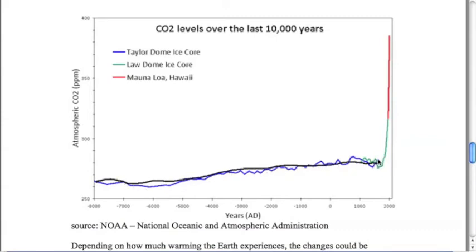So from about 500 years ago or so, even 200 years ago, our overall levels of CO2 are pretty close to this amount here. We're pretty close to 275, and it only fluctuated up from about 265 at this level. So not a lot. And again, this is CO2 levels in parts per million. That means out of every 1 million molecules in the atmosphere, 275 of them were CO2.